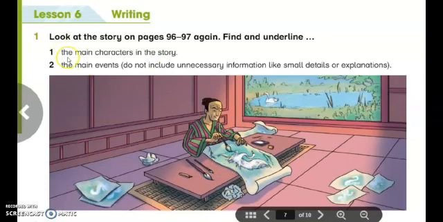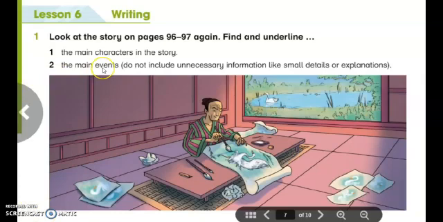Now, we have to underline and find the main characters in the story. Do you remember the main characters in this story? Yes, they are Cheng Li, Zhang Wei, and the assistant of the emperor.